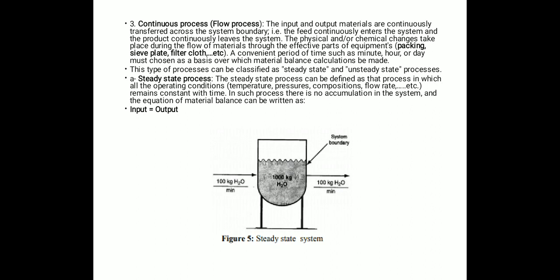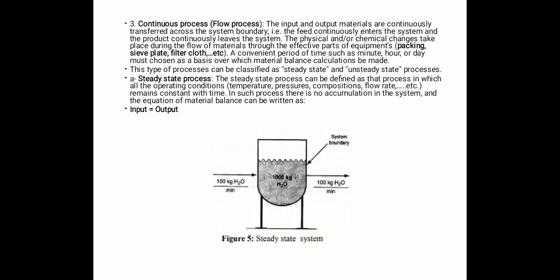Then the third one is the continuous process or the flow process. The input and output materials are continuously transferred across the system boundary. That is, feed continuously enters the system and product continuously leaves the system. Physical and chemical changes take place during the flow of material through the effective parts of the equipment. The effective parts are the packing, sieve plate, filter cloth, etc., where sufficient area is provided for the reaction. A convenient period of time such as a minute, hour or day must be chosen as the basis over which the material balance calculations are made.